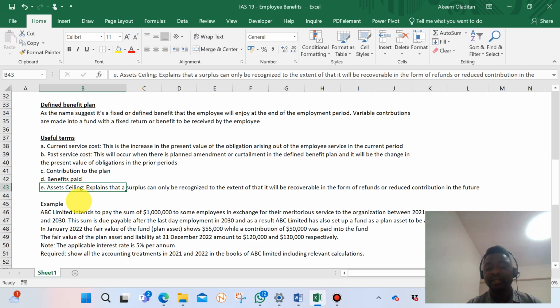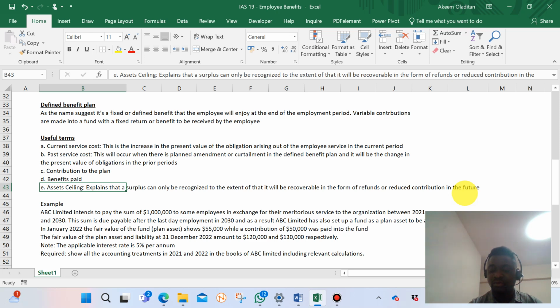So it explains, if you see what I wrote, it explains a surplus. It explains that a surplus can only be recognized to the extent that it will be recoverable in the form of refund or reduced contribution in the future. So what this is saying is that the standard does not want us to have excess, I mean, in terms of surplus. So the standard is now talking about that. Okay, if any surplus occurs, that surplus should be recognized to the extent of the amount recoverable in the form of refund.